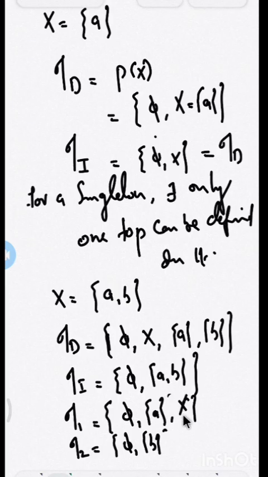Here also X. So TO1 is a topology, and TO2 is a topology, because their unions and intersections also belong to TO1 and TO2 themselves. So these are the four topologies that can be defined on a two element set AB. These two topologies, TO1 and TO2, are called Sierpinski topologies. These are special topologies. We have to remember them for later.